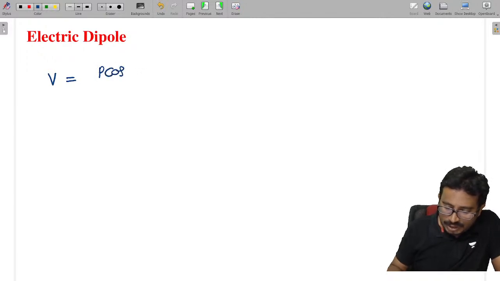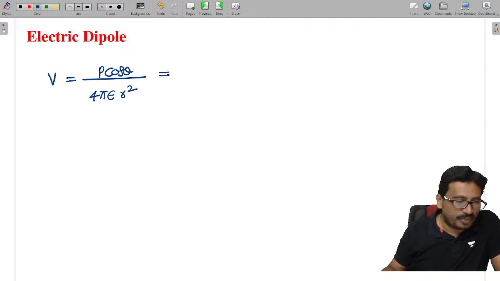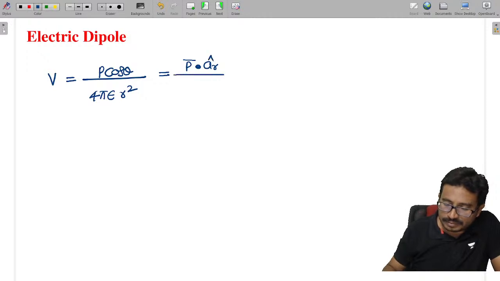P cos theta by 4 pi epsilon into r square, where P is the dipole moment, and we can also write it in vector form as P dot a_r by 4 pi epsilon into r square.